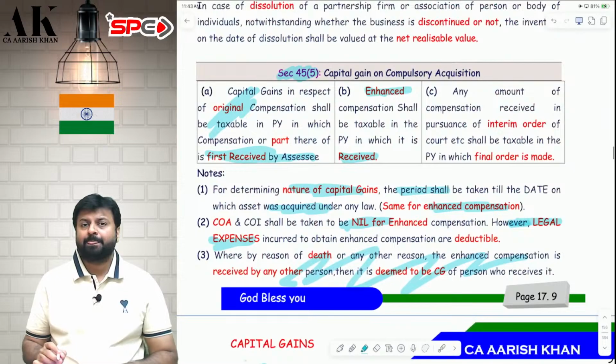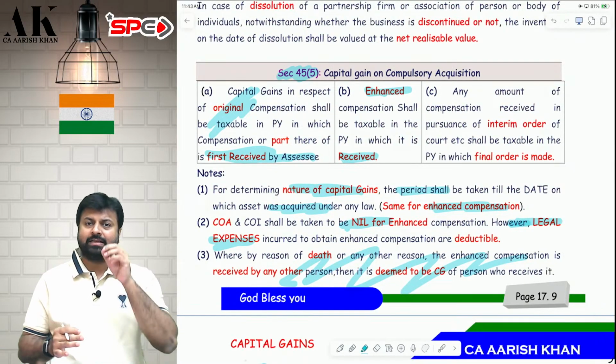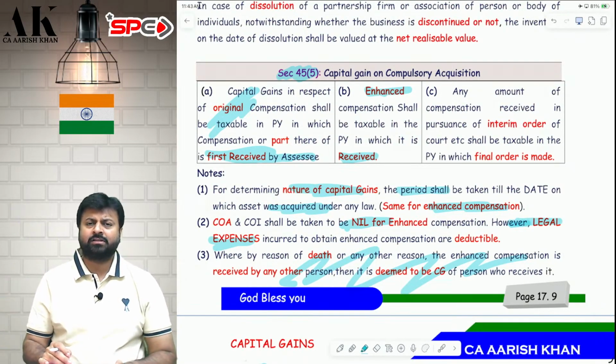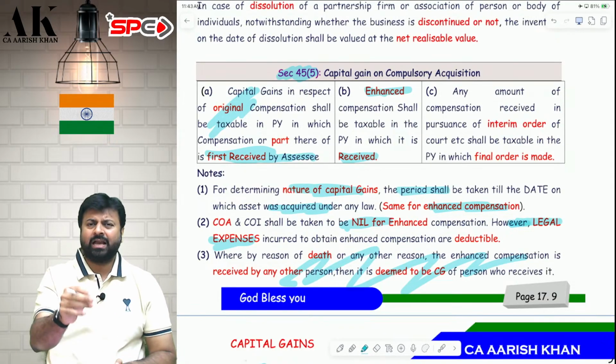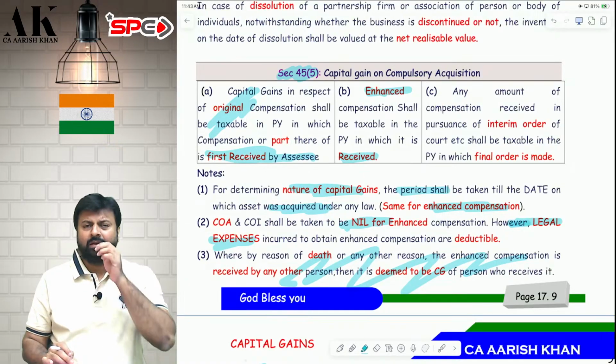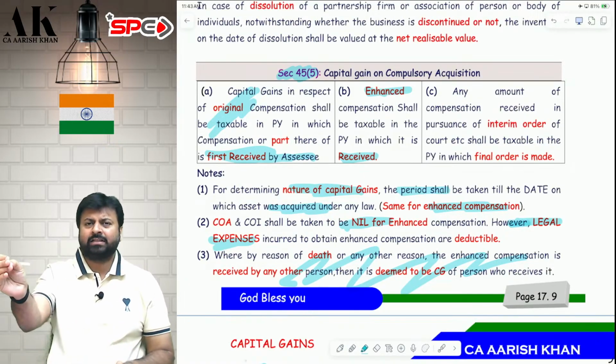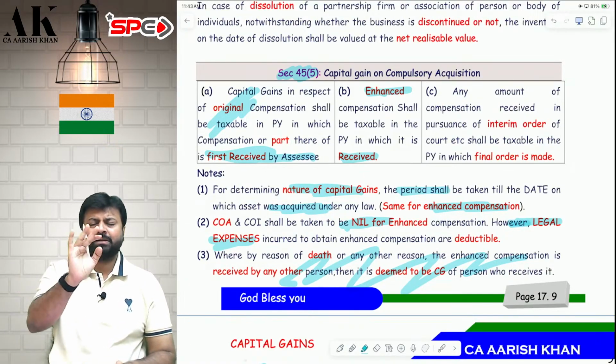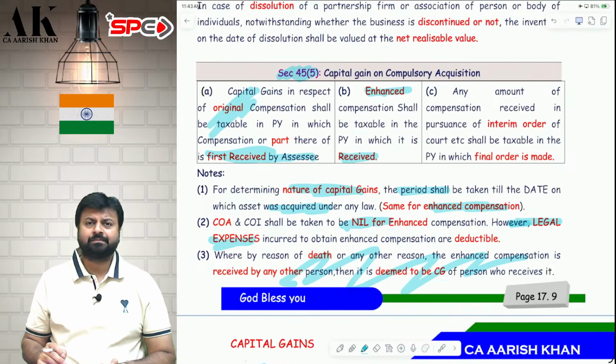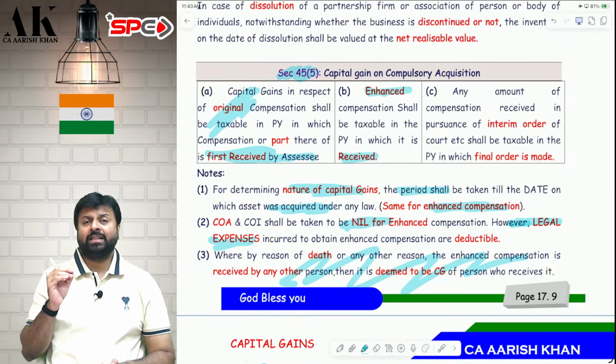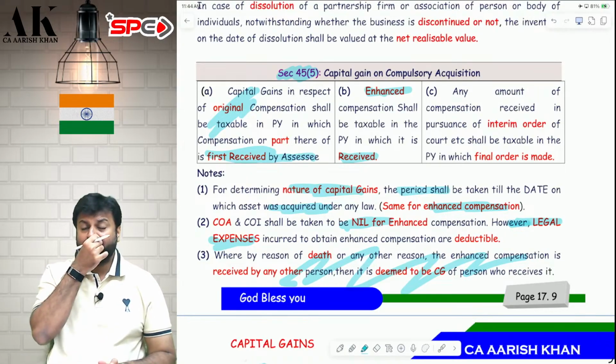One last thing. Sometimes the court feels that the case will go on for years and years, so the court announces and tells the government to pay some amount to the assessee as an interim amount. The court passes an interim order and tells the government to pay some amount to the assessee. So any amount received in pursuance of an interim order, what will happen with that?